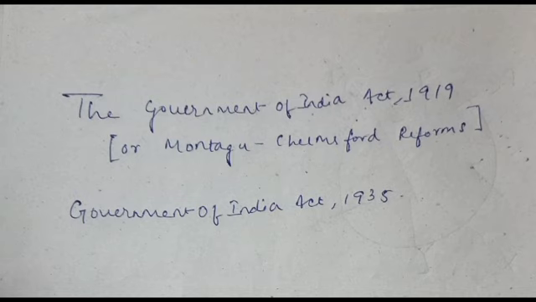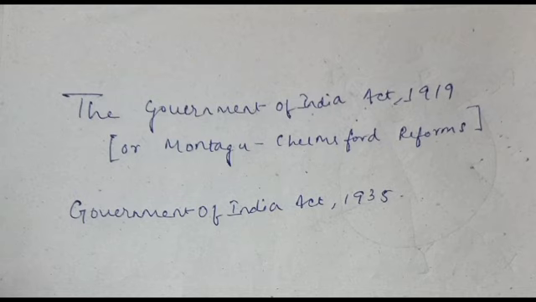Now, diarchy at the center means the federal subjects at the center were divided into a reserved list and a transferred list. Earlier there were central subjects and provincial subjects. Now there were two lists: the reserved list and the transferred list. These were to be administered by the Governor General, at his discretion, with the help of three councillors appointed by him. They were not responsible to the legislature.